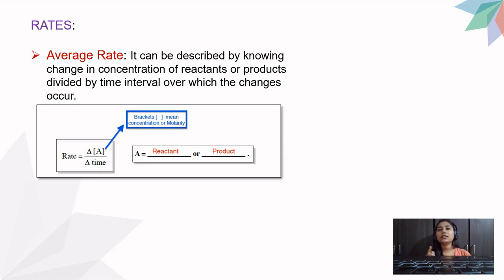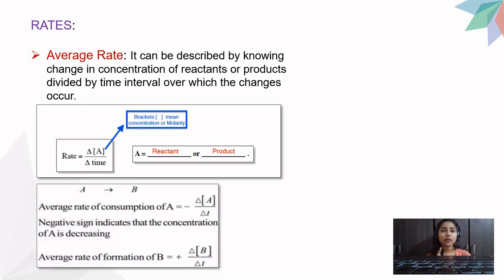A is written as it can be reactant or it can be product. Now, why can it be reactant or why can it be product? I'll explain this, you can look at this picture. There's a reaction given. A is a reactant, and the reactant goes to product B. Now here, if you see the reaction, it is logical that A is being consumed and B is being formed, because A was the reactant.